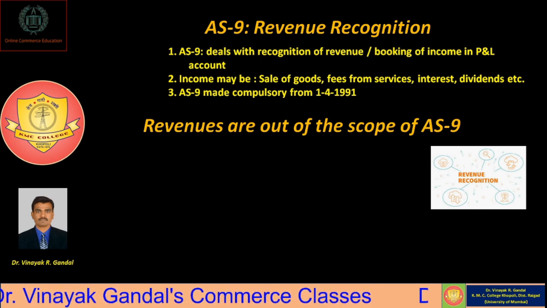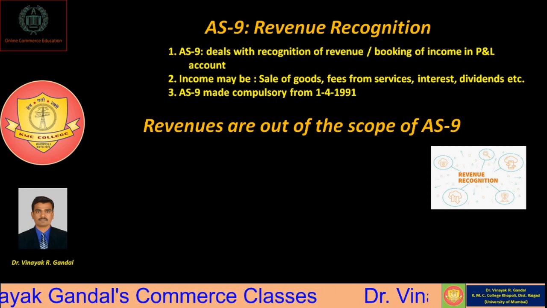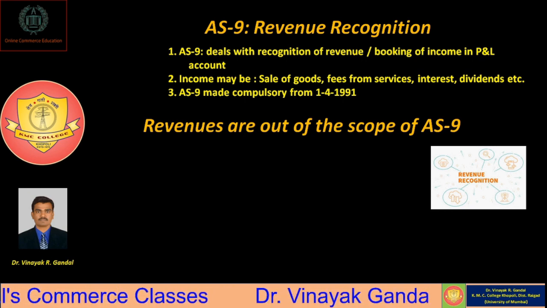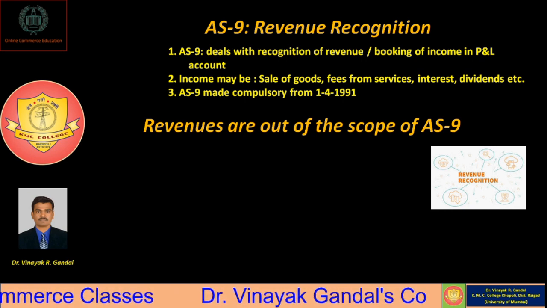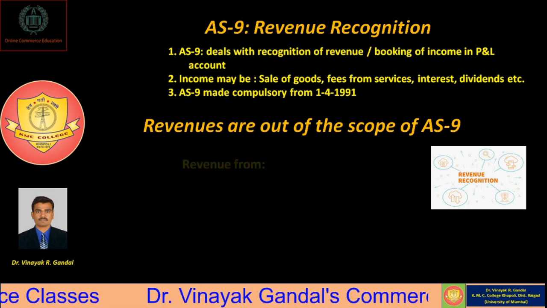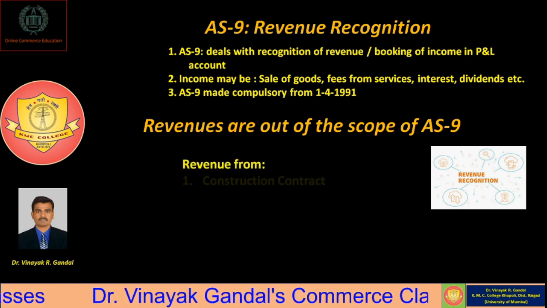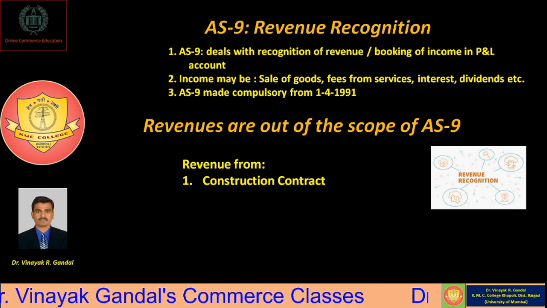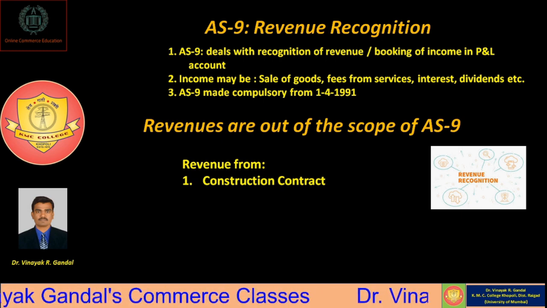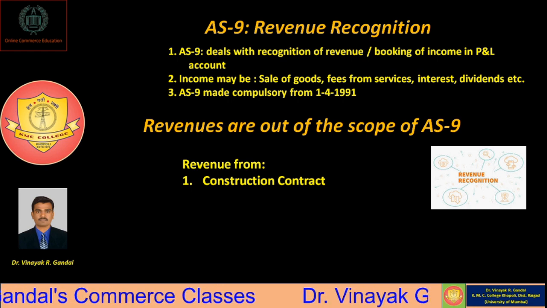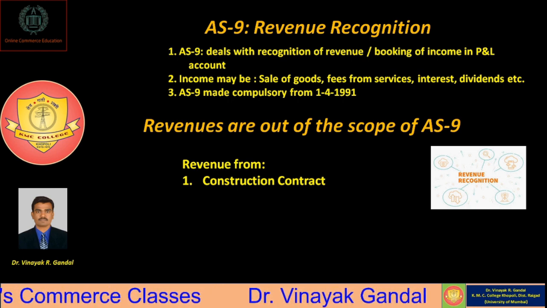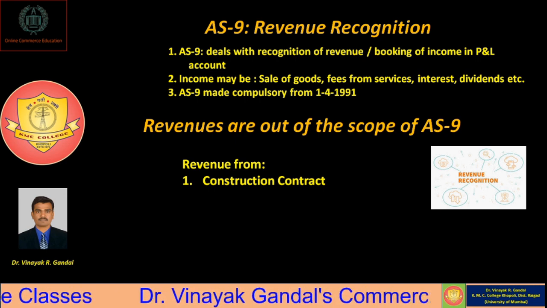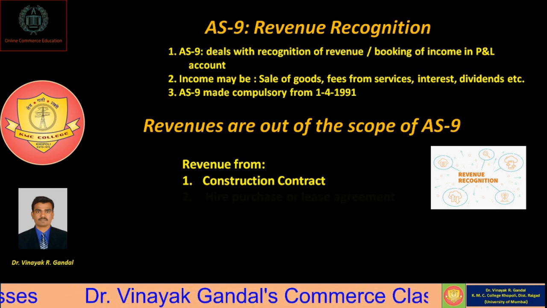So the question arises, what are the revenues which are out of scope of AS 9? So dear friends, the revenue from construction contract is not covered under the scope of AS 9. Means whatever revenue generated from construction contract is not included within the scope of AS 9. Okay.